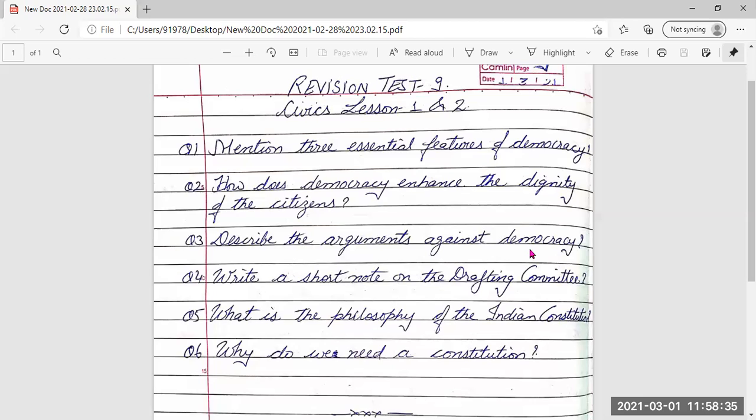Second, democracy is all about political competition and power play. There is no scope for morality. Third, so many people have to be consulted in a democracy that it leads to delays. So many people have to be consulted for any particular decision. Yes, good. So three you have written.